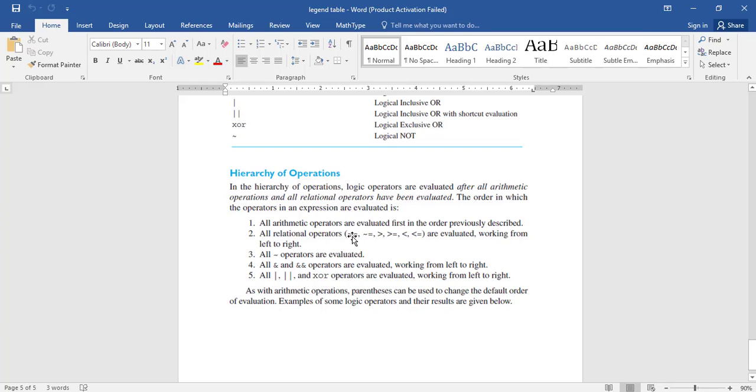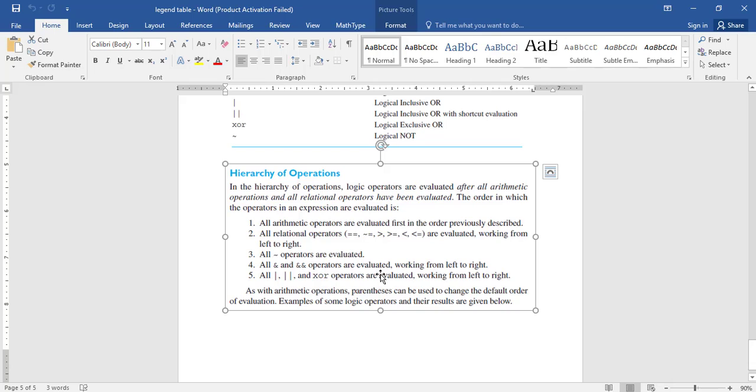Then all the relational operators like this are evaluated working from left to right. Then all the NOT operators are evaluated, then all the AND statements are evaluated working from left to right, and finally the OR and XOR operators are evaluated working from left to right. So this is the hierarchy followed while evaluating a statement composed of more than one operator.